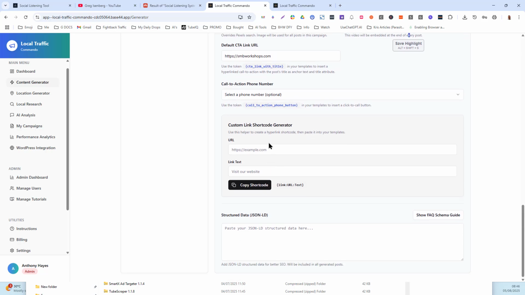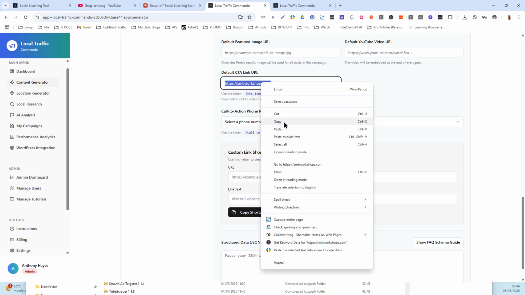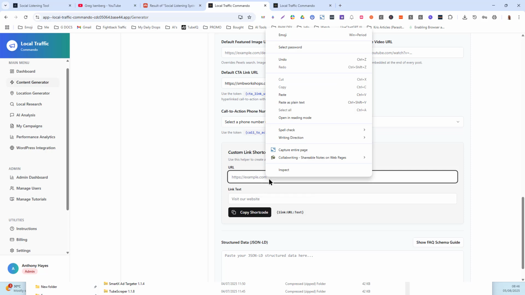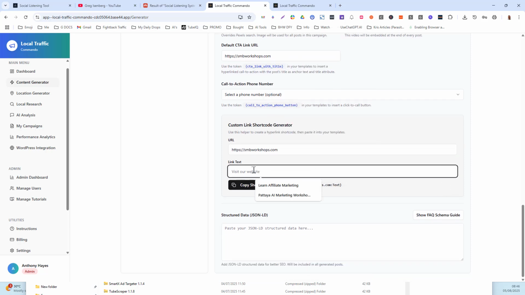If you want to add a shortcode within your content, you can create a shortcode link here. So if I want to take this link and I want to put it in multiple places within the content templates, this is what I would do.